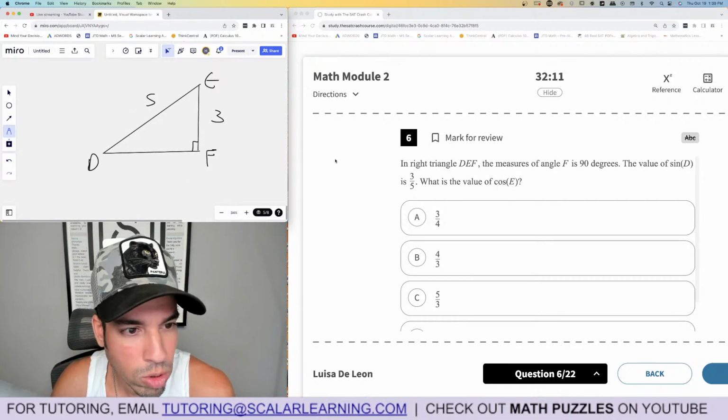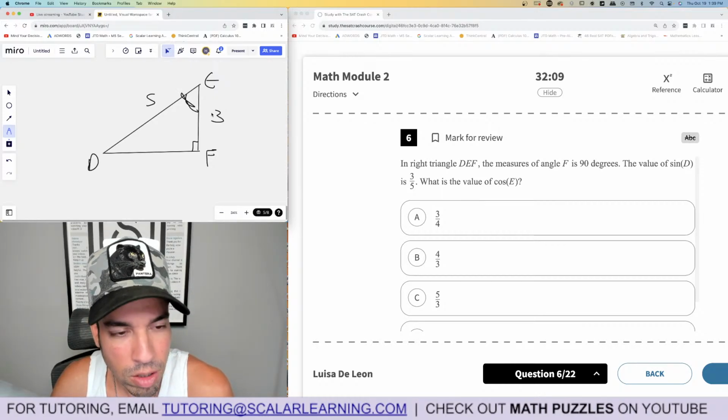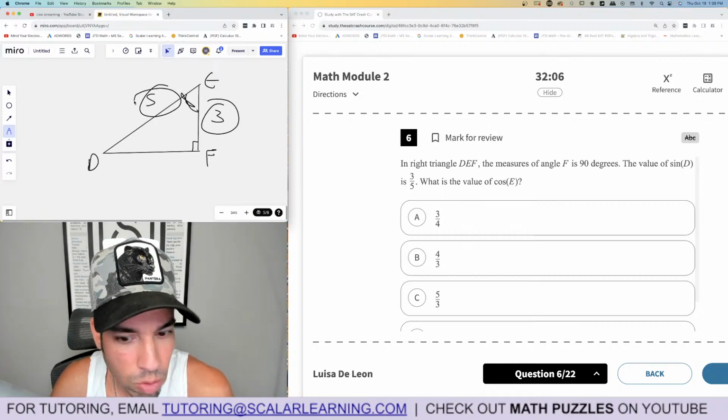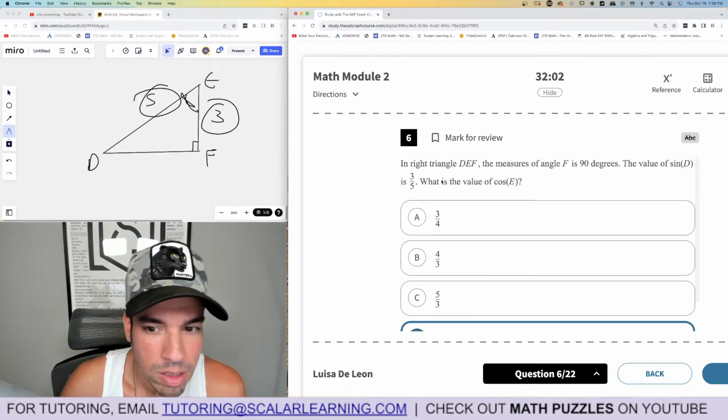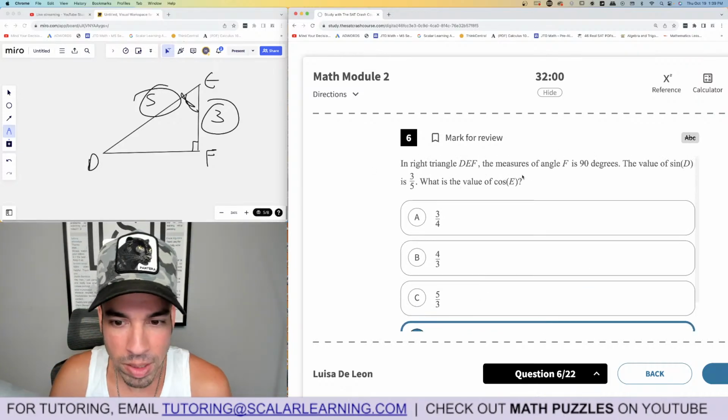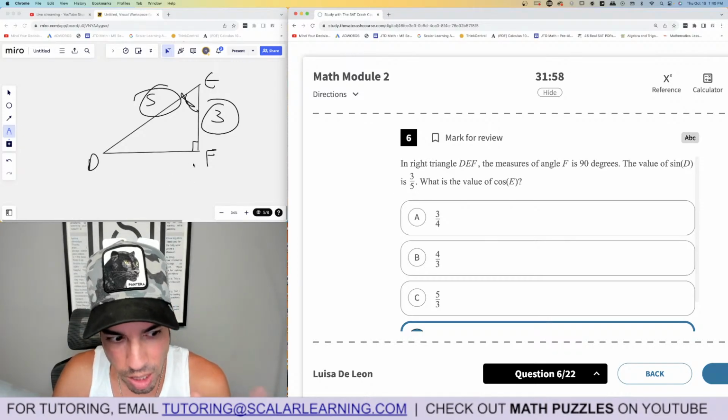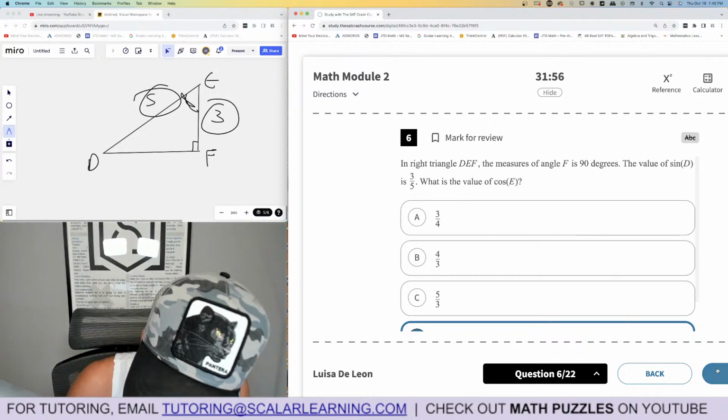And then it wants cosine of E. E is right here. Cosine of E is adjacent over hypotenuse, which is also 3/5. By the way, this uses that rule that sine of an angle is equal to cosine of the complement. So you could have shortcutted this without a diagram if you wanted to, known it's 3/5, but anyways, boom.